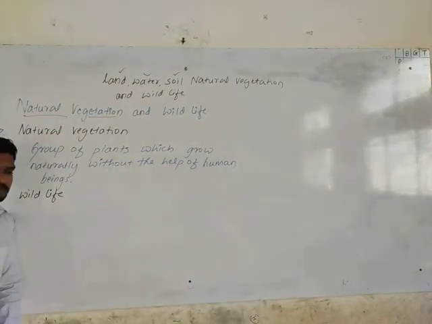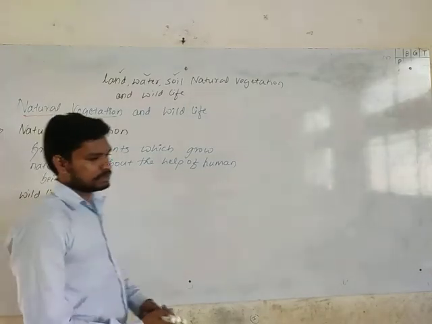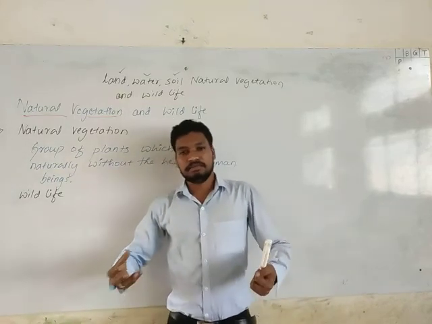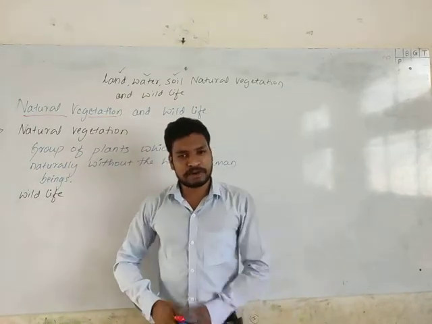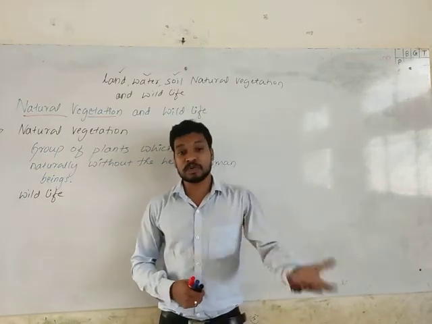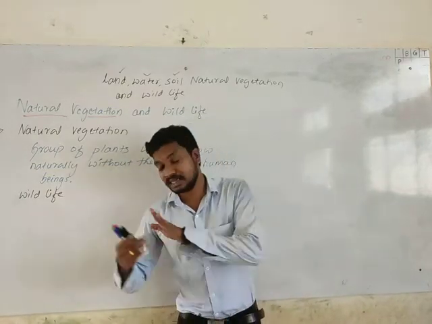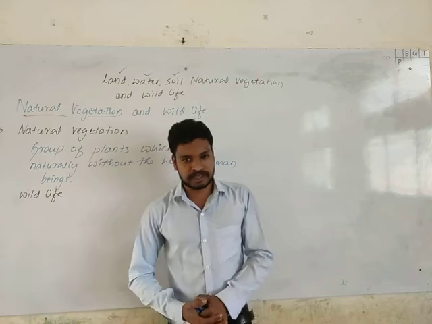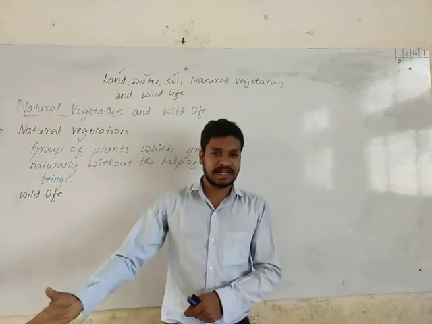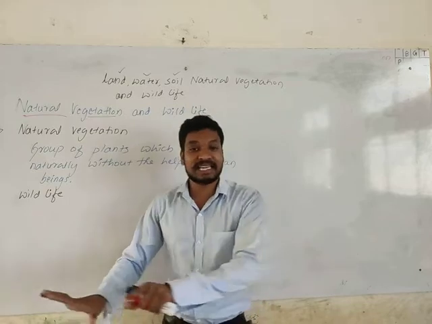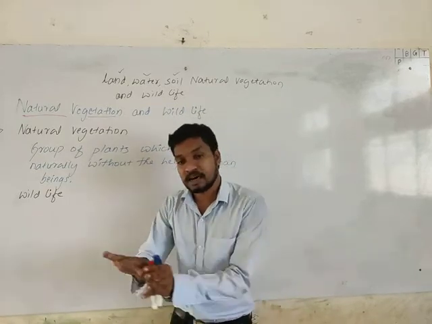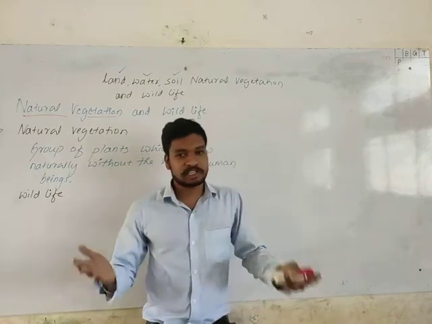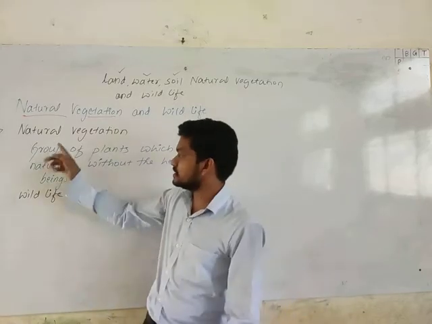Wildlife, like in the animals, we have two groups, same as in natural vegetation. These are the natural vegetation where there is no contact of human beings, that means it grows naturally without the help of human beings. Then there are other vegetations like agriculture. We manually grow the crops in the field. It's called agriculture. We add fertilizer, we pour water, and we take care of the plants. It's another kind of vegetation, and we have natural vegetation. These are the two divisions in vegetation.